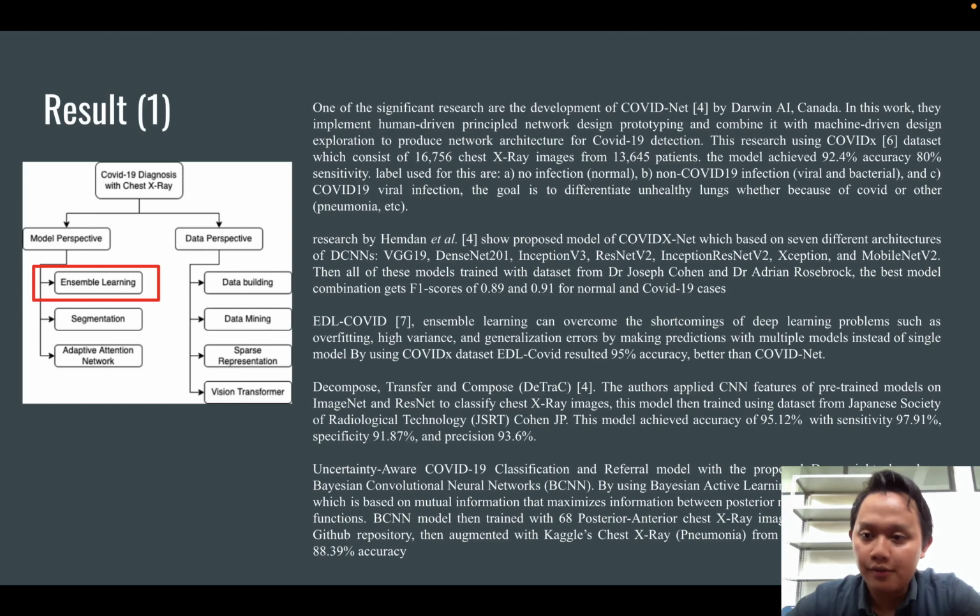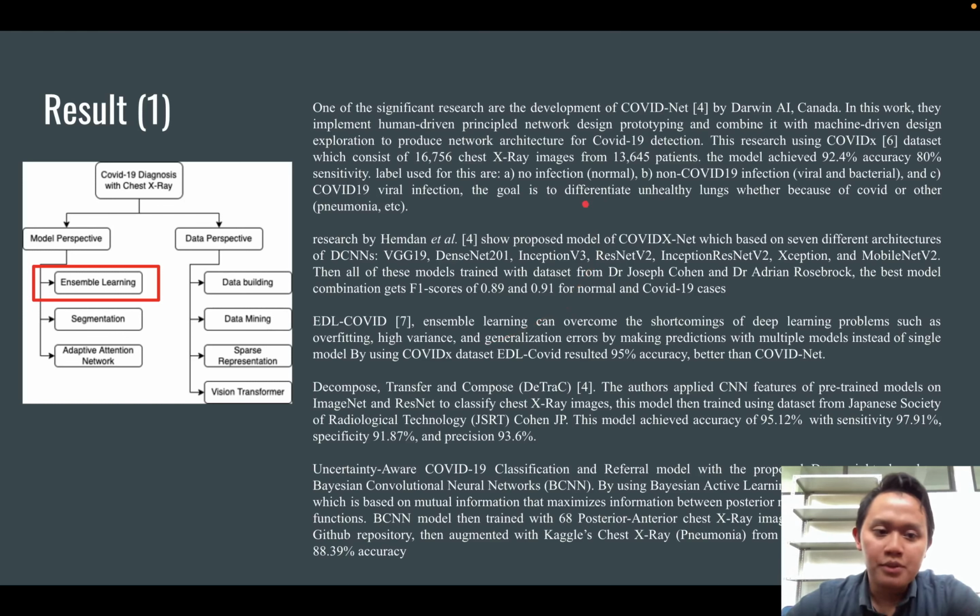COVID-19 viral infection. Then Hamdan et al. proposed the COVIDXNet, which is based on 7 different architectures: VGG19, DenseNet201, InceptionV3, ResNetV2, InceptionResNetV2, Xception, and MobileNetV2. All of these models were trained using the GP Cohen and Adrian Rosebrock datasets and got F1 scores of 0.89 and 0.91 for normal and COVID-19 cases.